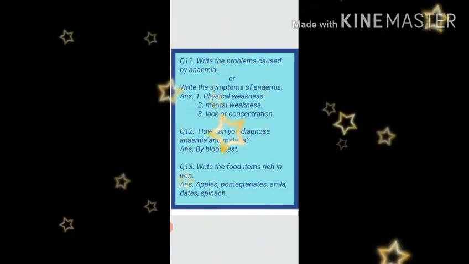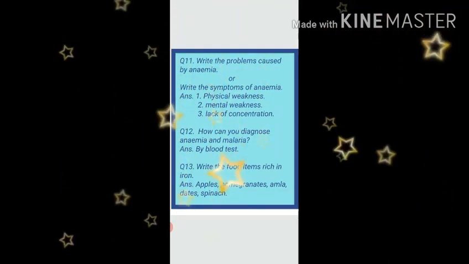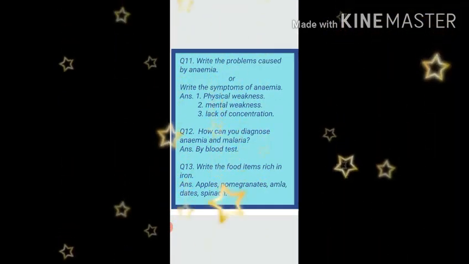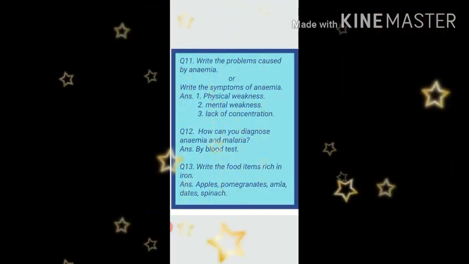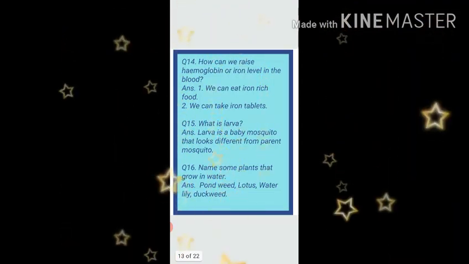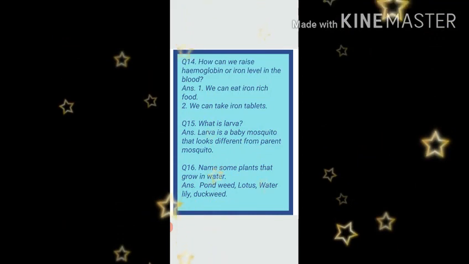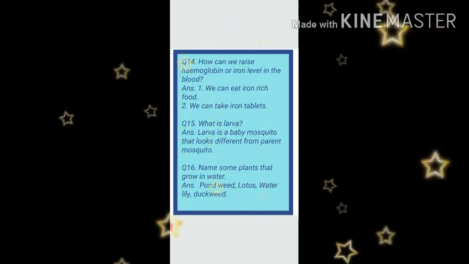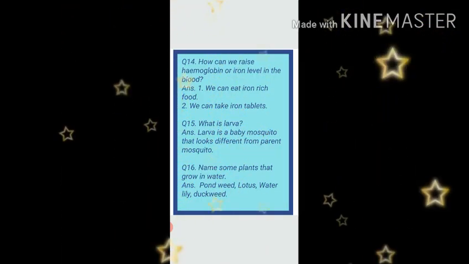Number 13. Write the food items rich in iron. Answer is apples, pomegranates, amla, dates, spinach. All these food items are rich in iron. Number 14. How can we raise hemoglobin or iron level in the blood? Answer is number 1. We can eat iron rich food. Number 2. We can take iron tablets also.